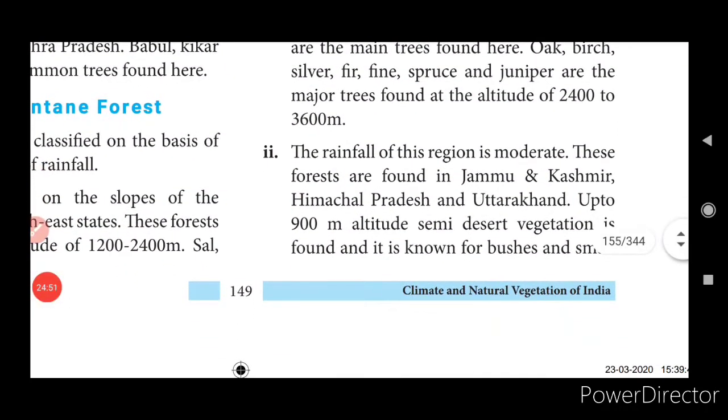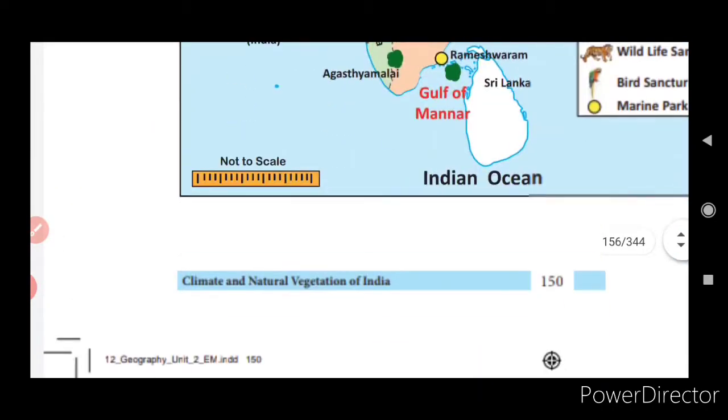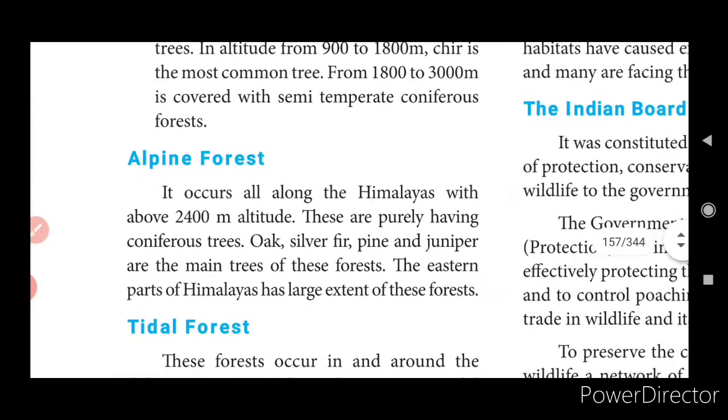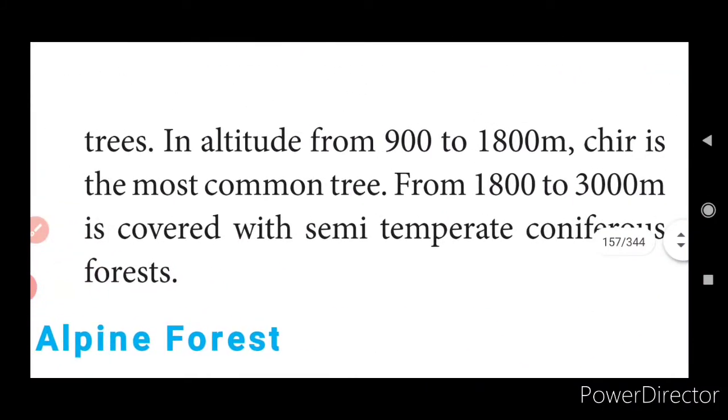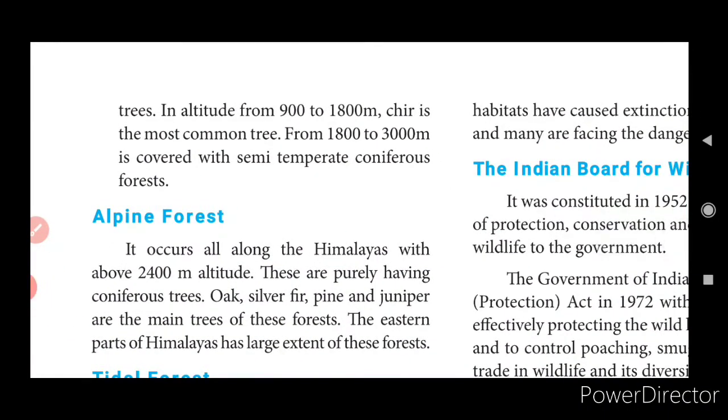The rainfall of this region is moderate. These forests are found in Jammu and Kashmir, Himachal Pradesh and Uttarakhand. Up to 900-meter altitude, semi-desert vegetation is found, and it is known for bushes and small trees. At an altitude from 900 to 1800 meters, chir is the most common tree. From 1800 to 3000 meters is covered with semi-temperate coniferous forest. Okay, now the semi-desert vegetation will be at very high altitude.